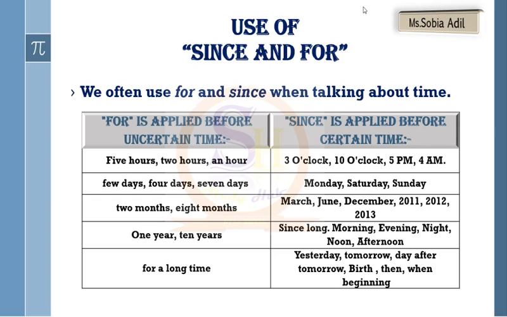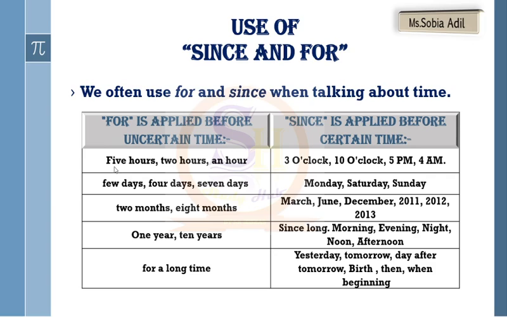Okay, one thing we use more in this tense, students, is the use of since and for. I told you before that the time duration, the time period is mentioned in the present perfect continuous tense. So since and for are used in the sentences of this tense. We often use for and since when talking about time, right? For we use when the time is uncertain, not specific, and since we use when the time is certain. For example, since is applied before a certain time.